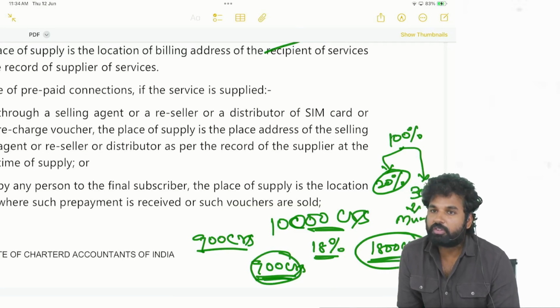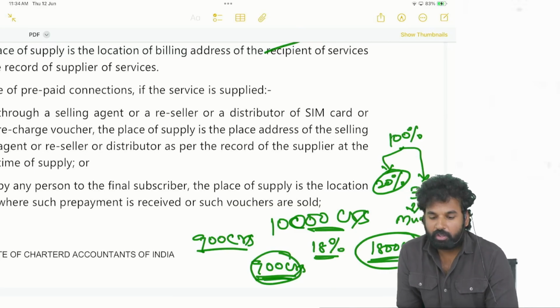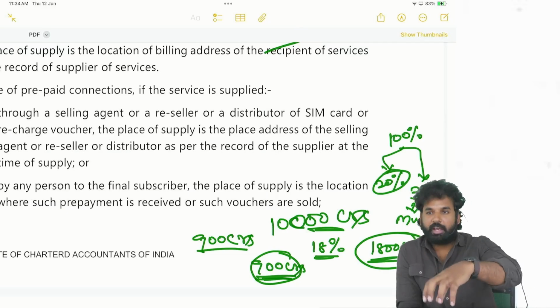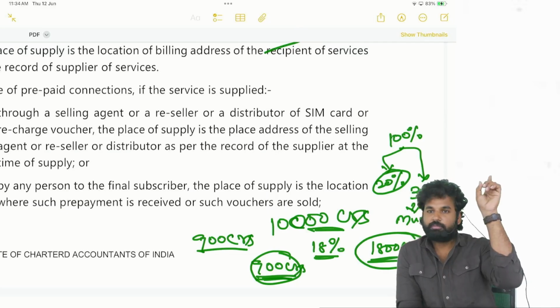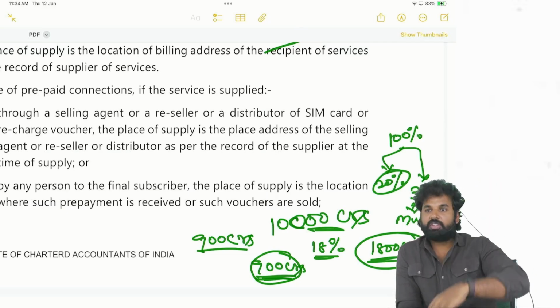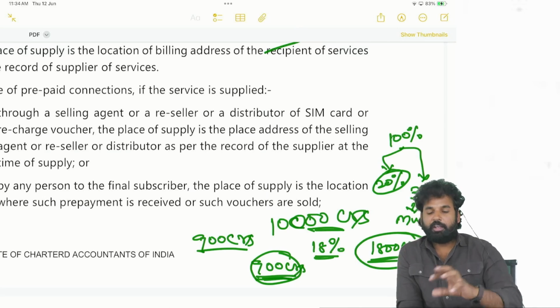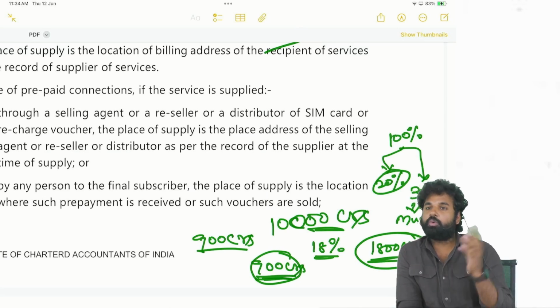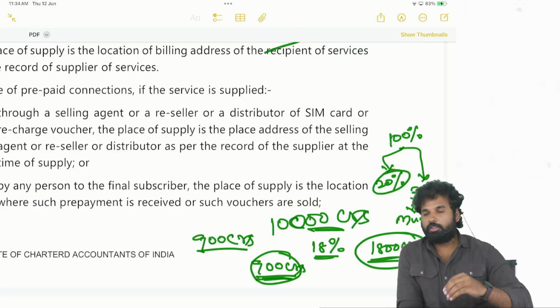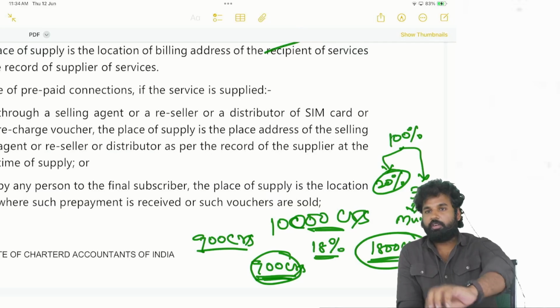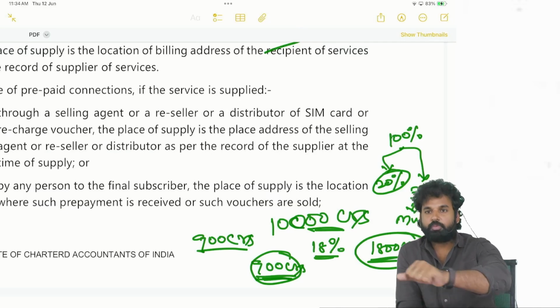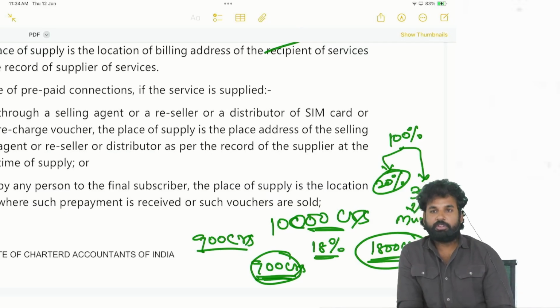So likewise, based on the consumption it shall flow. So if you are fixing the place of supply as the head office, as the location of the service provider, what will happen? The entire 900 crores revenue will be flowing to the government in which this service provider is located. So that is not fair, and this consumption principle is vanishing there.